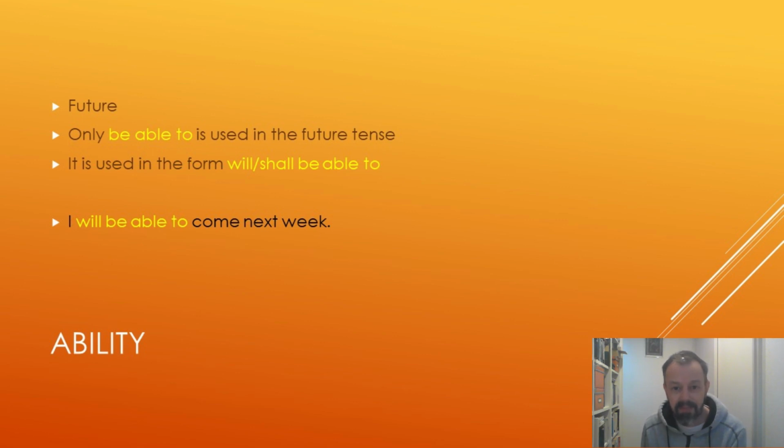It's like saying maybe. And I can come next week is also a possible sentence. But I can come is more definite than I could come. But as I said, neither of these express ability, they both express possibility. And I think this is one of the main things that confuses people about this.